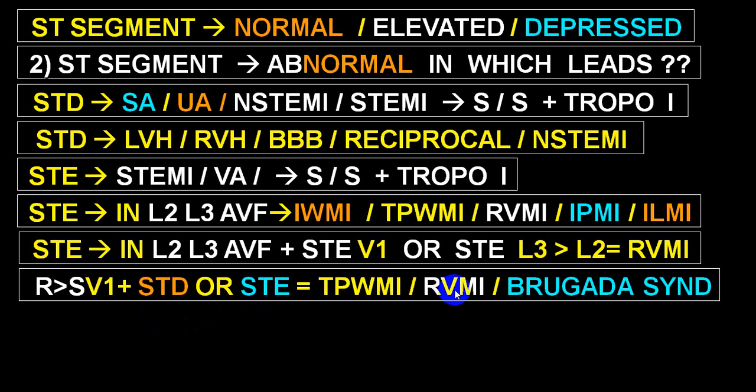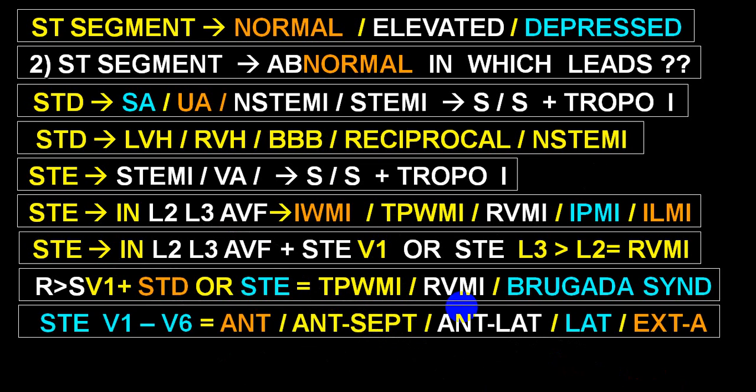In RVMI, in V1 you will get an ST elevation, but in V2 you will get ST depression. And simultaneously, if you have an ST elevation in aVR and you have an ST elevation in V4R, it is RVMI. In V1 you have an R wave and then a coved downsloping ST segment, suspect Brugada.